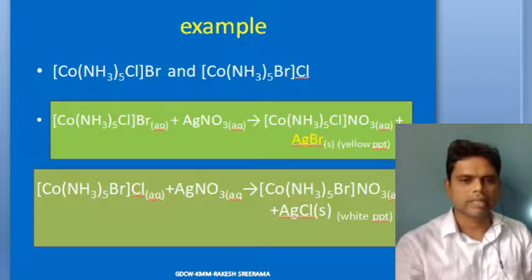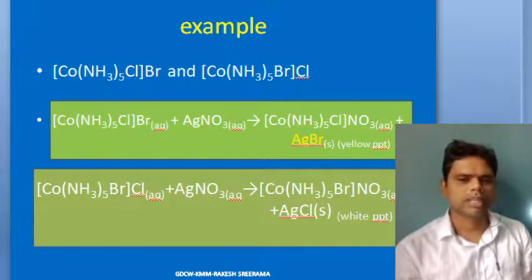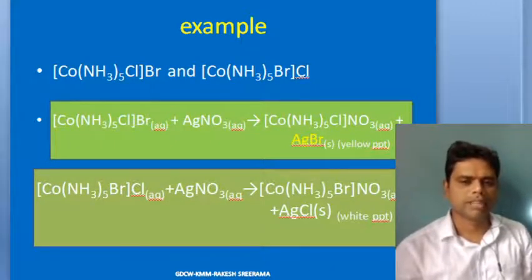And one more you can take: instead of sulfate, replace that with simply Cl. Co(NH3)5ClBr, where it is pentaamminechloridocobalt(III) bromide, and its isomer is what? Pentaamminebromidocobalt(III) chloride. So both are what isomers? Ionization isomers. So now it is pretty easy to understand that chlorine once is acting as a counter ion and once it is acting as a ligand.